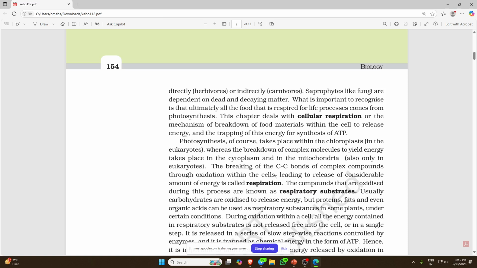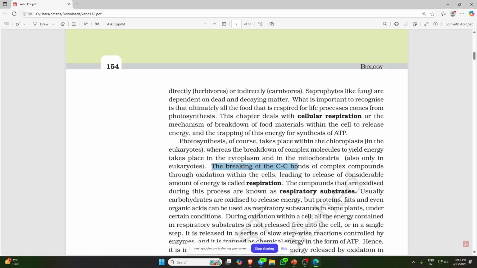Within the cells, leading to release. What release? The breaking down of carbon-carbon bonds in the presence of oxygen, which releases a considerable amount of energy, is called respiration. So ultimately, in layman's terms, the breakdown of food, like the glucose made by photosynthesis in plants, to release energy, means the breakdown of food to release the energy.